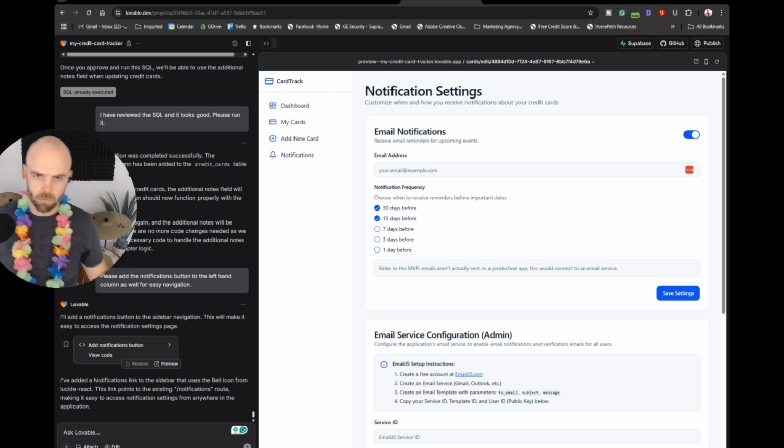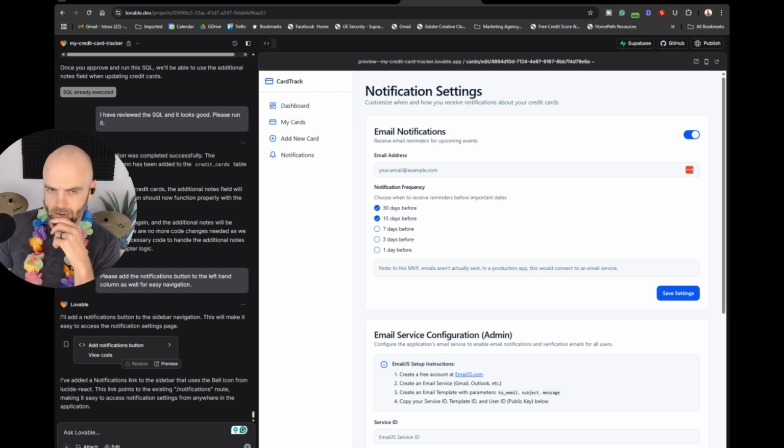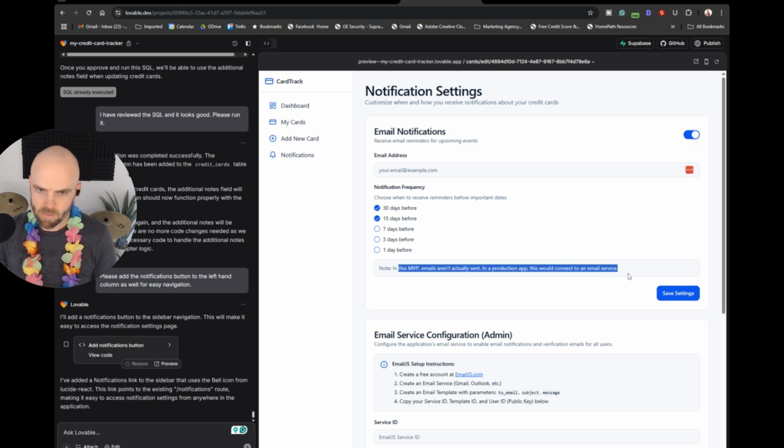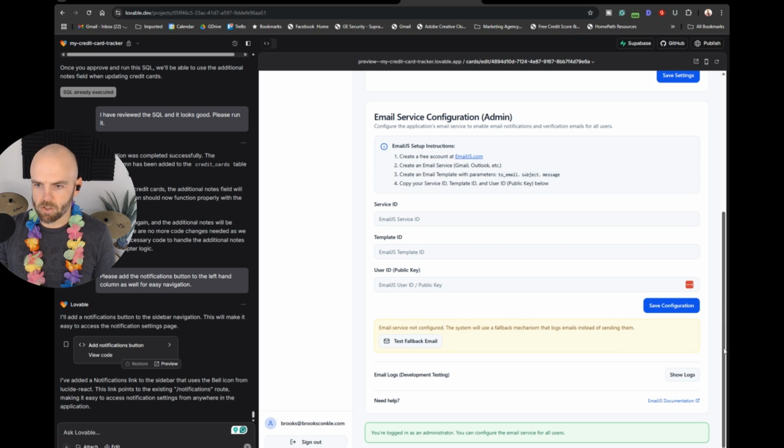So I made a note to potentially come back to this notifications thing. I definitely don't think I want it a day before. Maybe the last would be like a week before. So maybe 30 days, 7 days, maybe 45 days, 30 days. Anyways, no big deal. Yeah, and then they have this note in the MVP: emails aren't actually sent in a production app. This would connect to an email service. So it's kind of cool they put this note there for you. I do think we want to change this.